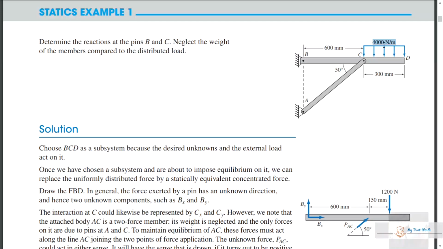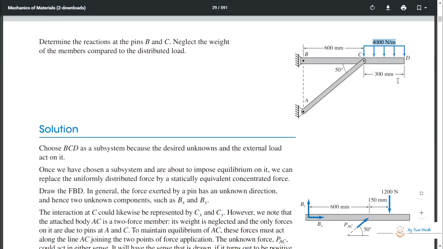Centroid, not center of gravity, centroid. Centroid is the geometric center. Center of gravity lies somewhere else. It is not necessary that it is uniformly at the center of the body. Where mass will be greater, the center of gravity will move towards that. The rectangle area is length multiplied by breadth.